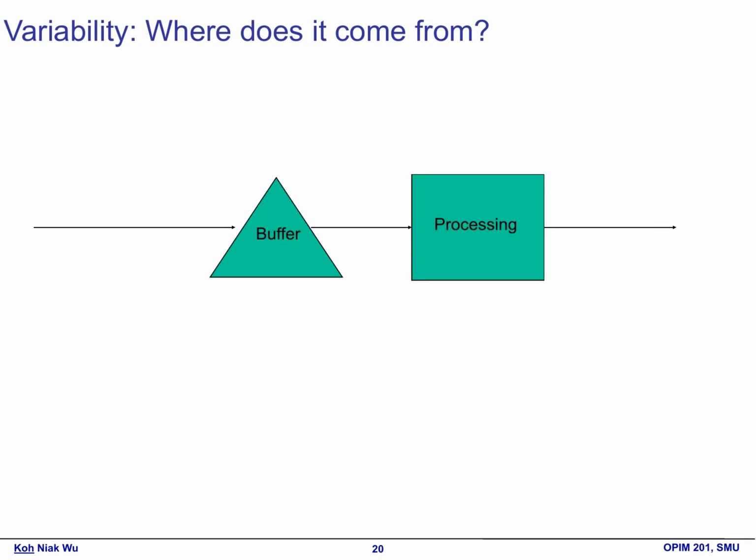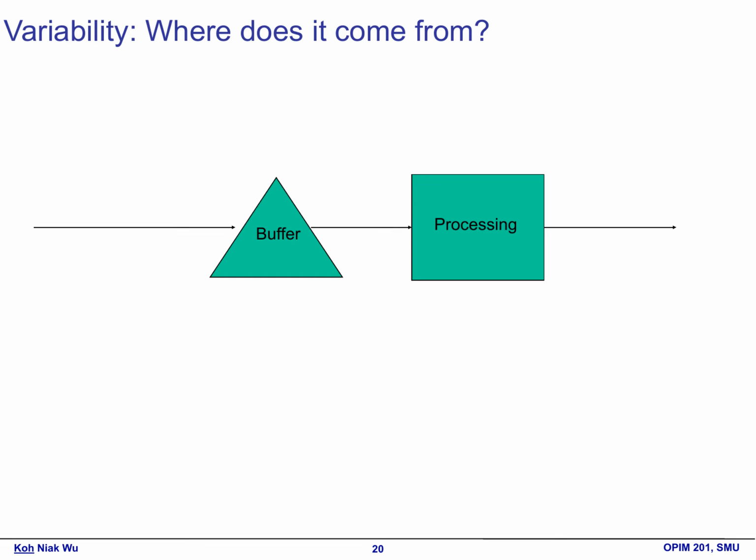First, let's talk about the buffer. Imagine it as a waiting area where items pause before moving on to the next step. This space is essential because it helps manage the flow of items when there's variability, like unexpected delays or changes. The buffer can absorb some of that impact. It ensures that items don't get stuck or cause bottlenecks in the system.